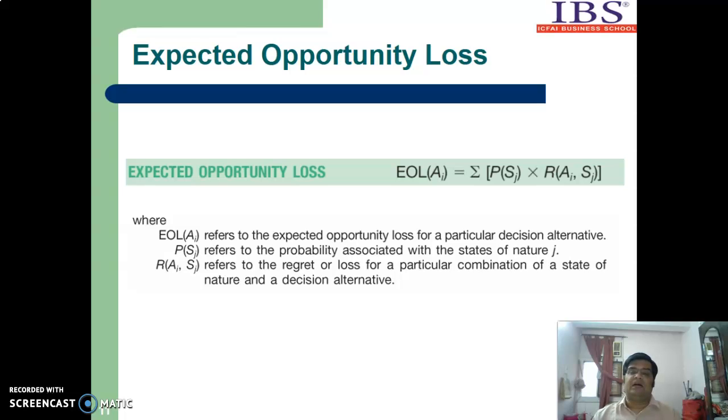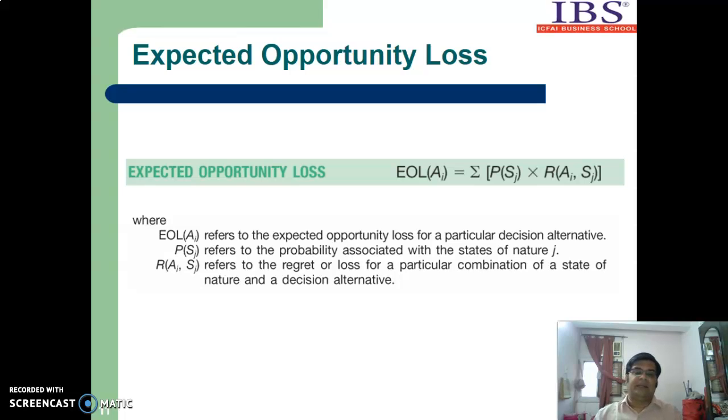What is R? Regret of the cell (Ai, Sj) denotes a cell in the opportunity loss table. It refers to the regret or loss for a particular combination of a state of nature and a decision alternative.